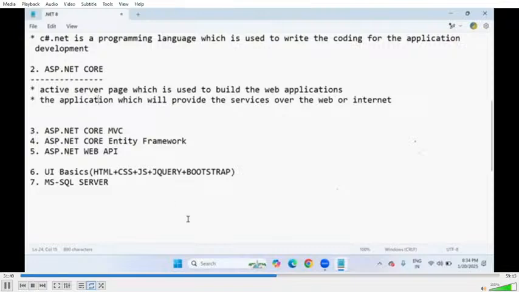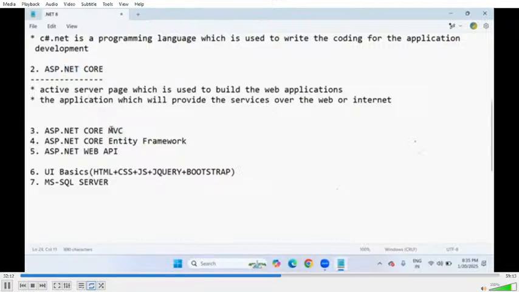The application which provides services over the web or internet is called a web application. For web application development, we use ASP.NET server-side technology. All web application implementation we do on the MVC platform. This is very important in real time. In MVC, M stands for model, V stands for view, C stands for controller. We build web applications through this MVC architecture only.